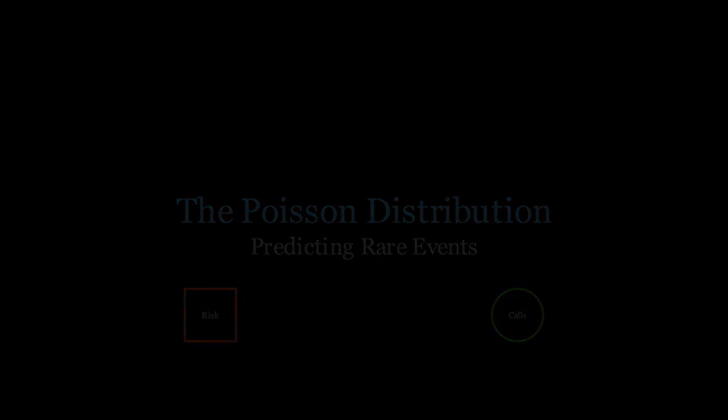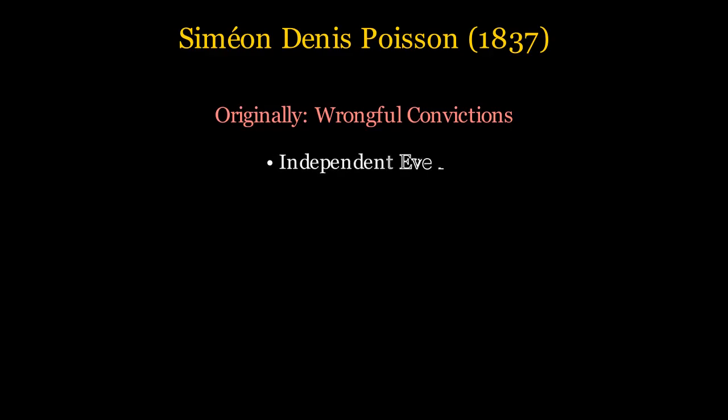Named after the French mathematician Simeon Denis Poisson, who published his findings in 1837, this distribution was originally used to model the number of wrongful convictions in legal trials. Today, it is an indispensable tool in data science, physics, and economics.